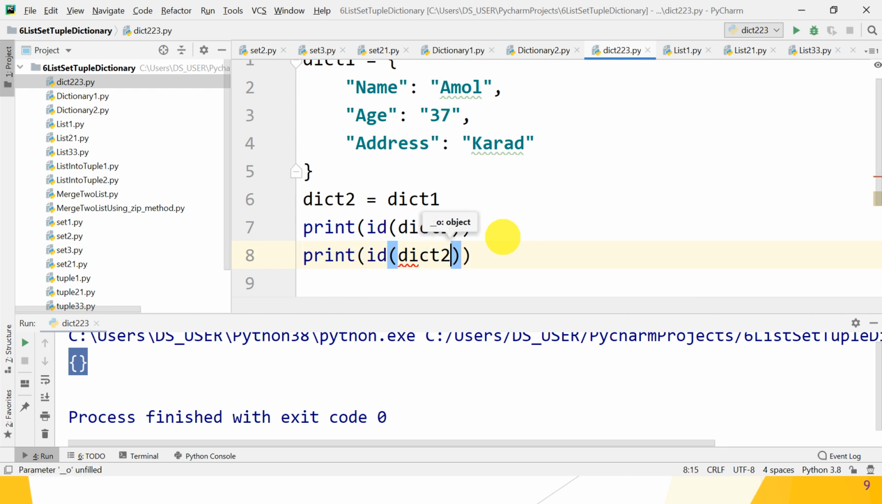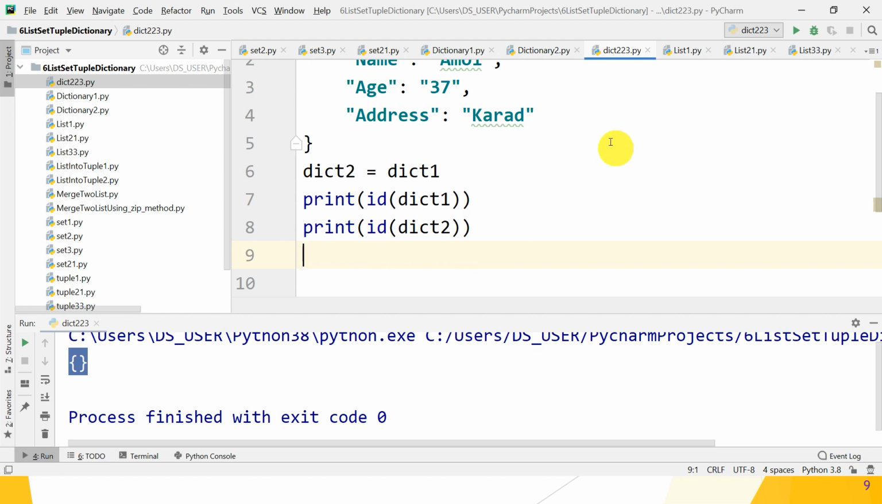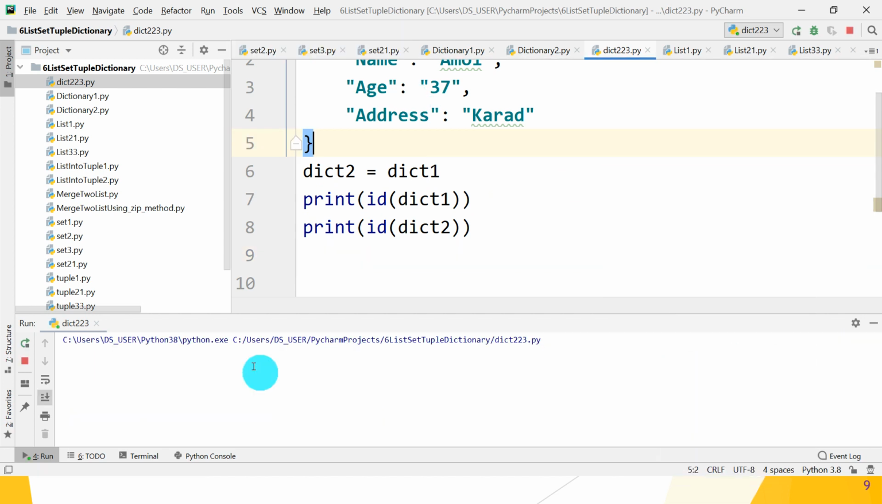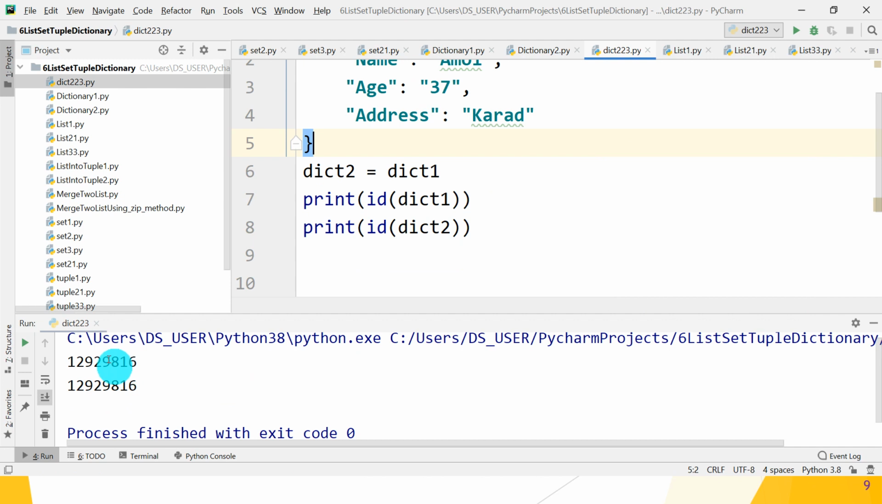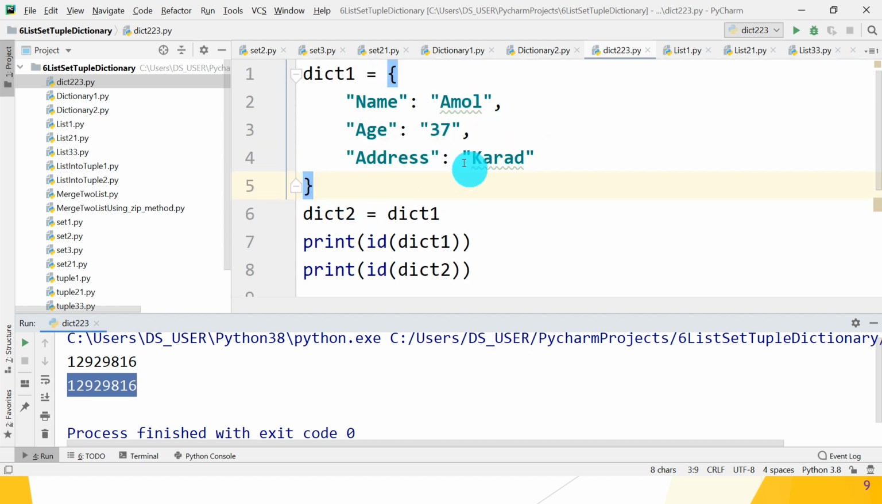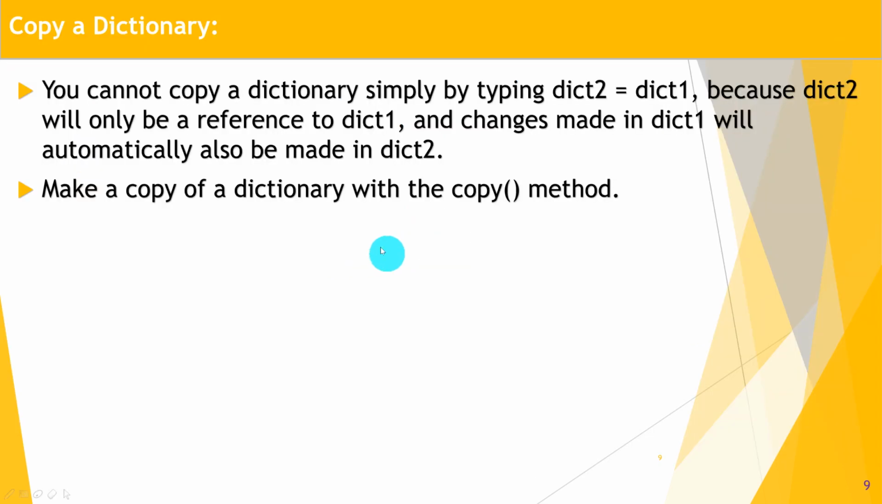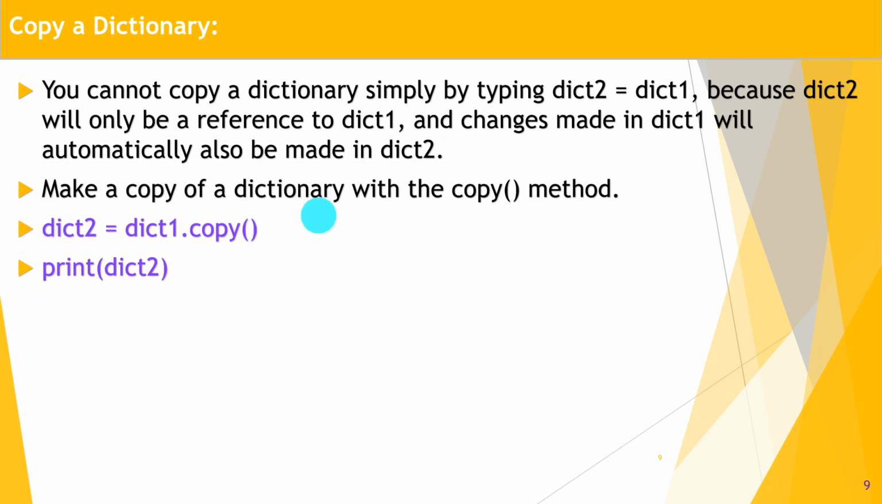So great. Check whether it gives you the same memory locations or not. Great guys, it gives you the same memory address. That means when we copy dict1 to dict2 using the equal-to assignment operator, only the reference gets copied. A new copy of the dictionary is not created in your RAM. Hope you understand. Great. So how to make a copy of a dictionary? To make a copy of a dictionary, use the copy method.